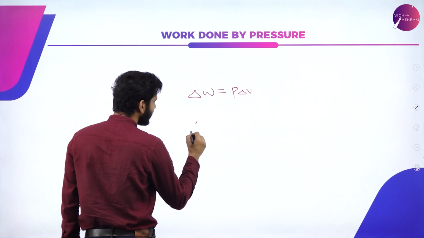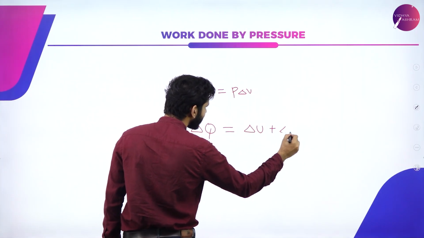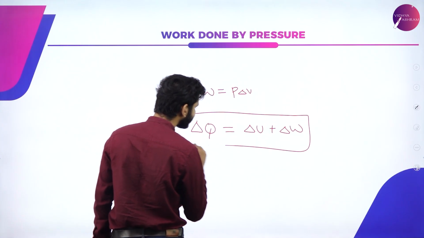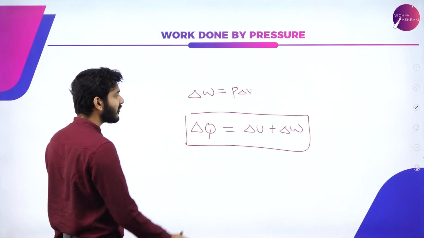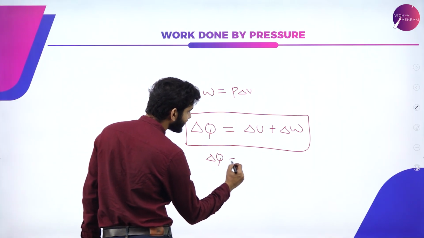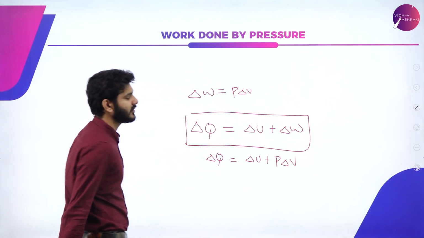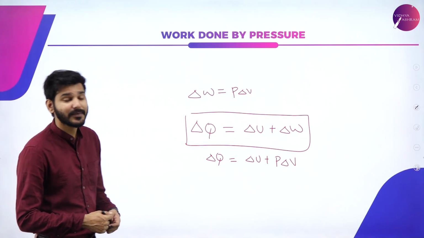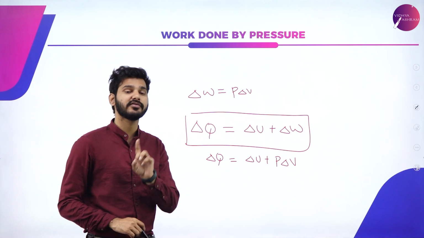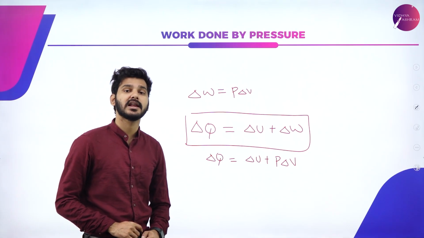We know that delta Q is equal to delta U plus delta W. That is first law of thermodynamics. Now we have a substitution for delta W, which means that delta Q is equal to delta U plus P delta V. So this is one more way of representing first law of thermodynamics.